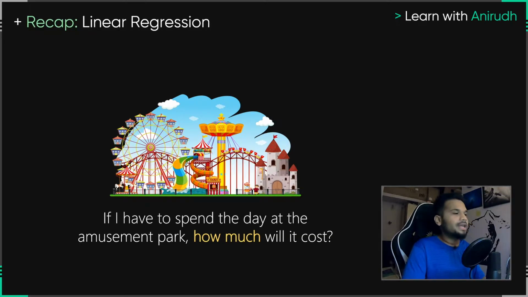Anyway, I'll give you a quick recap of linear regression if you already know what it is. Let's say you want to spend an entire day at an amusement park. You can get a machine learning algorithm to predict how much it is going to cost. Maybe you just want to take one or two rides, or maybe you want to enjoy the next 10 hours of your day and go on every single ride. Each of those rides will have certain costs, correct? So you can get your linear regression algorithm to predict how much it will cost depending on the number of rides you want to go on when you spend a day at your favorite amusement park. Linear regression will answer this.